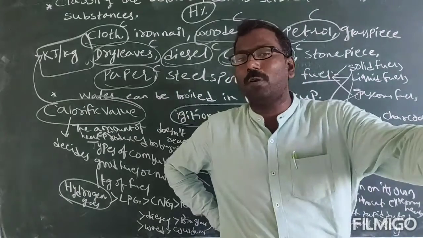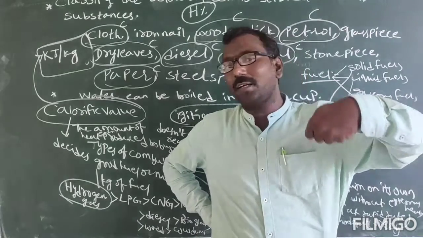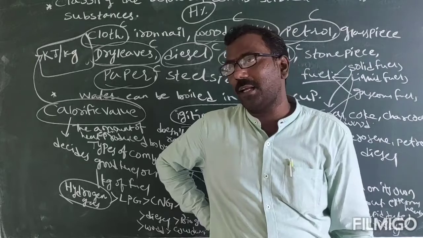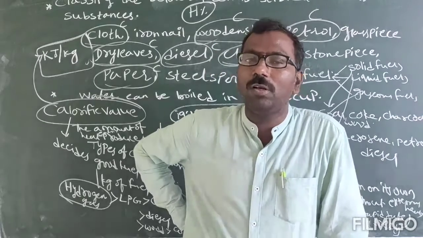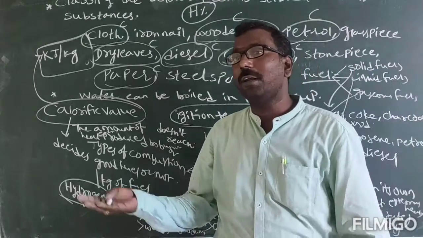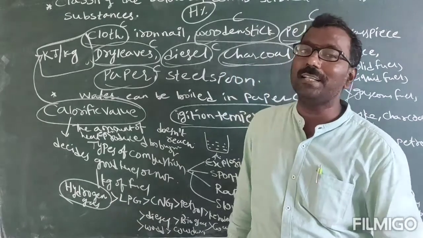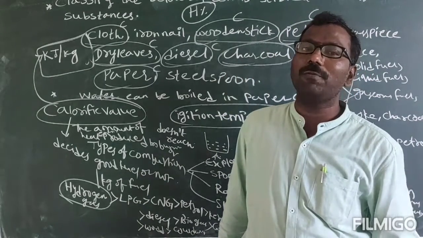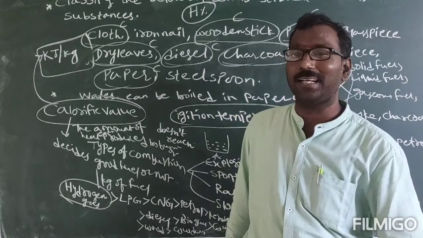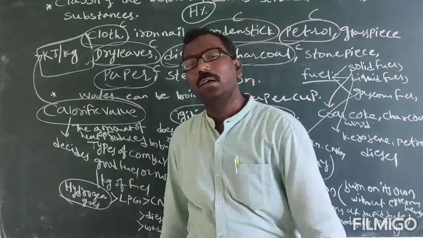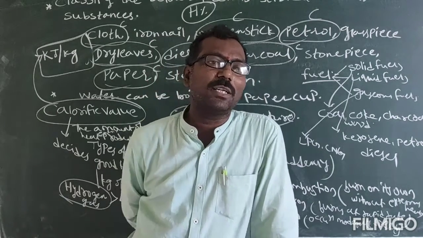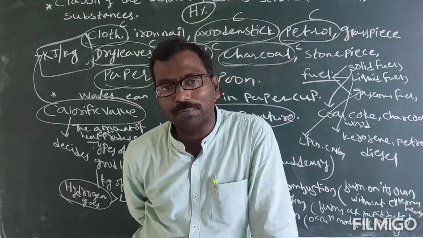You can see near petrol bunks, they keep buckets filled with sand. Why? Electrical appliances are there. Also, on oil and petrol fires, if you pour water, the oil will float on it due to its density. So to put off flames caused by oil and petrol, we use sand. Fire extinguishers are the best example, which put off the flame.